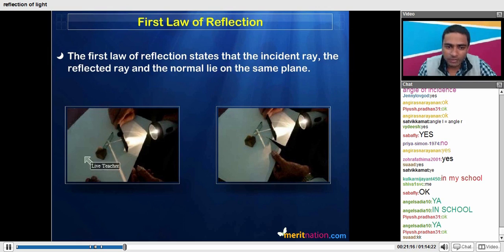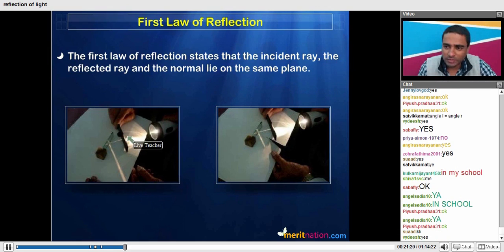That means you can see in this particular figure that it is the same experiment that I just told you, that you should be performing. This is the incident ray. I hope you can see the pointer, where I am keeping it. I am showing you the incident ray over here, and this one is the reflected ray.